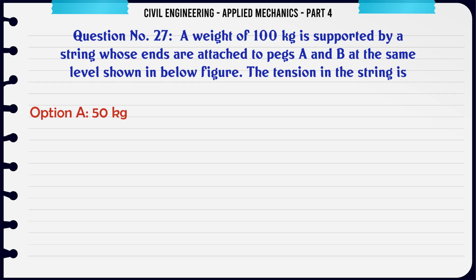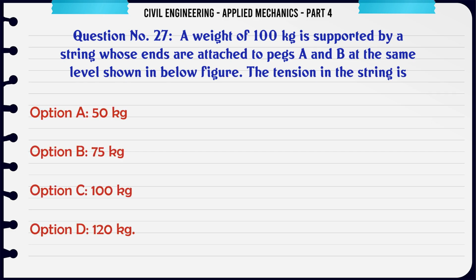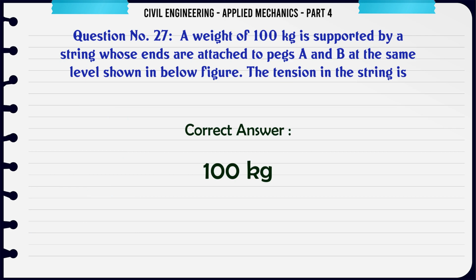A weight of 100 kg is supported by a string whose ends are attached to pegs A and B at the same level, shown in the below figure. The tension in the string is A. 50 kg, B. 75 kg, C. 100 kg, D. 120 kg. The correct answer is 100 kg.